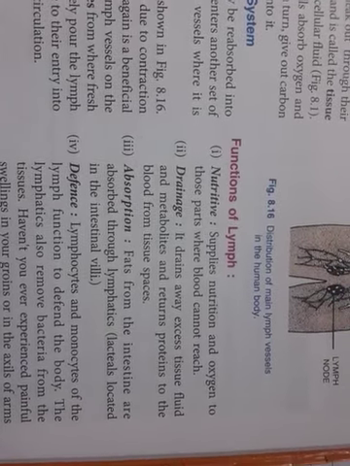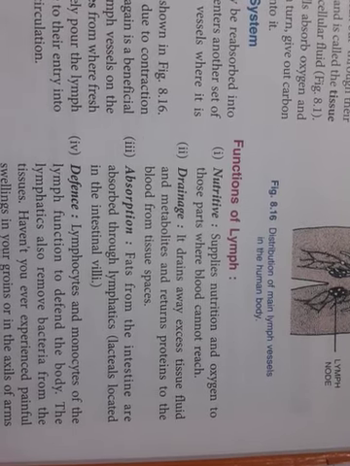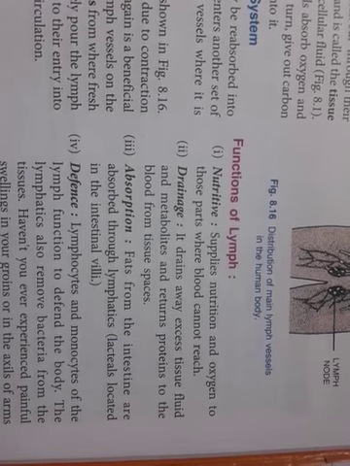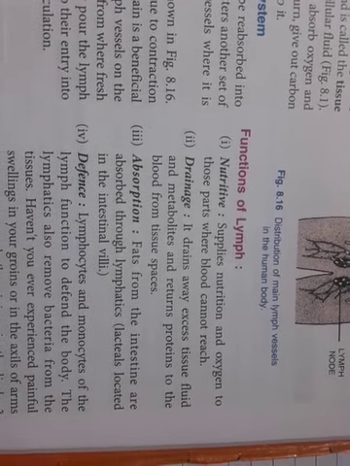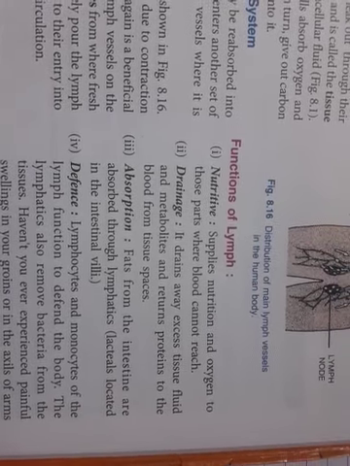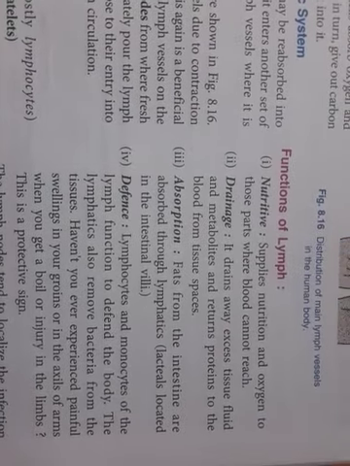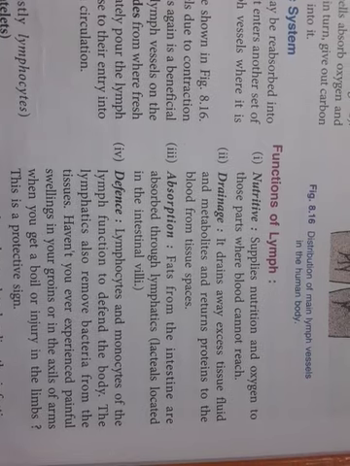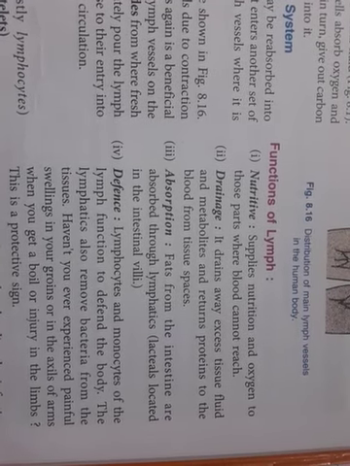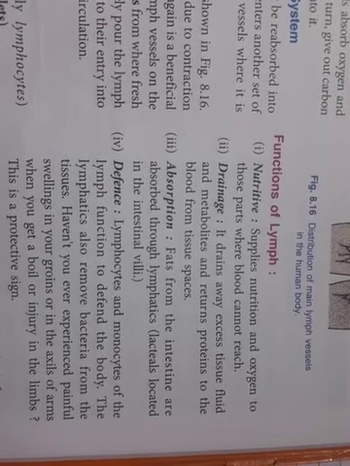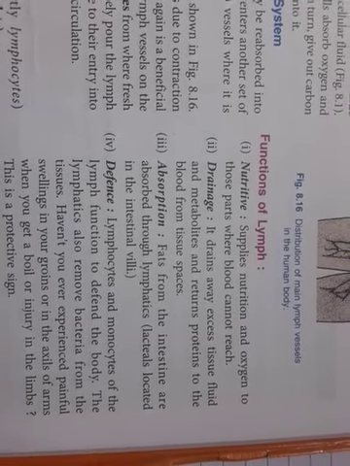It is draining out the excessive fluid and metabolites, and returning the proteins into the blood from the tissue spaces. So whatever excess fluid is there, it is draining it out, and then again it is returning the proteins to the blood. Then absorption: the fats from the intestine are absorbed through the lymphatics, that is lacteals located in the intestinal villi. You know what is villi? The projections in the small intestine, the inner lining. So they'll be absorbing the fats.